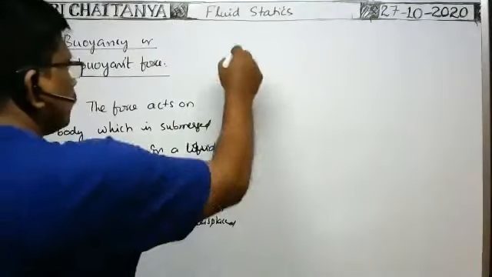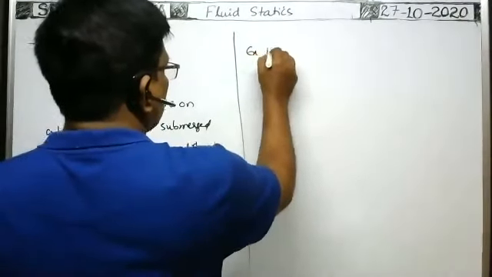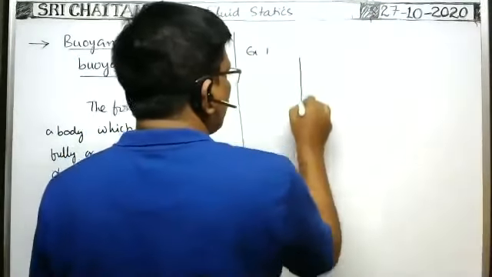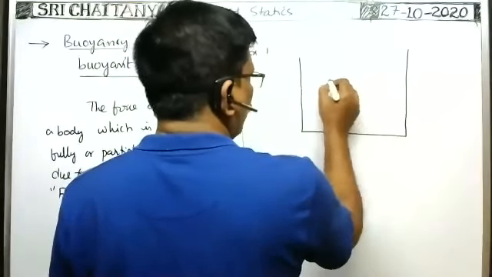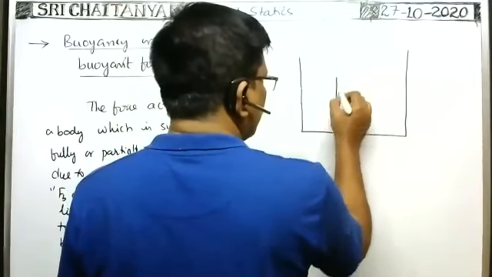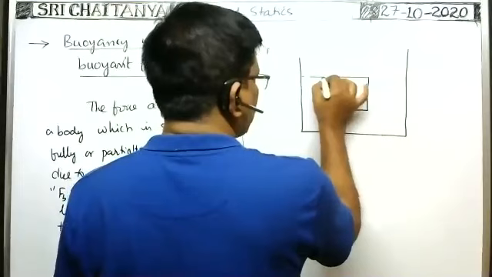Okay, here I want to discuss one example. Example 1. Suppose in a beaker there is a liquid, and in this liquid one body is just submerged.